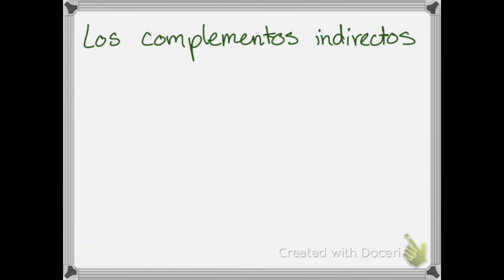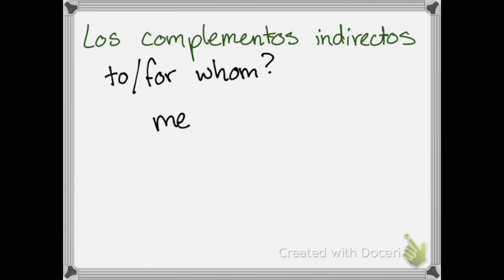So to review, complementos indirectos answer the question to or for whom. And if it's to or for me, we put the me in front of the verb. If it's to or for you, it would be a te. If it's to or for him or her, it becomes le. If it's to or for us, nos.